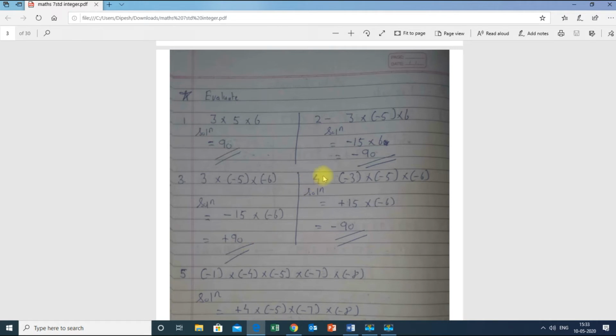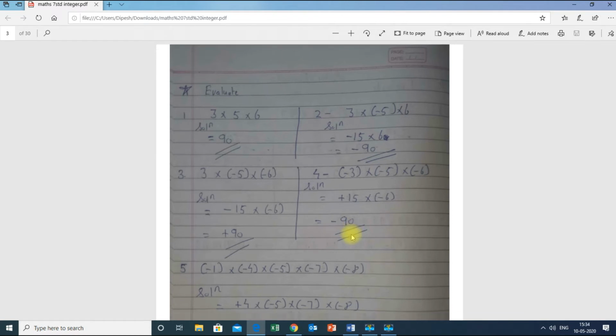Next, question number 4. Minus 3 into minus 5 into minus 6. So minus 3 into minus 5, that is 3 into 5 is 15, and minus into minus is plus, and minus 6 will come as it is over here. So plus into minus is minus, and 15 into 6 is 90. Therefore minus 90 is the final answer over here.